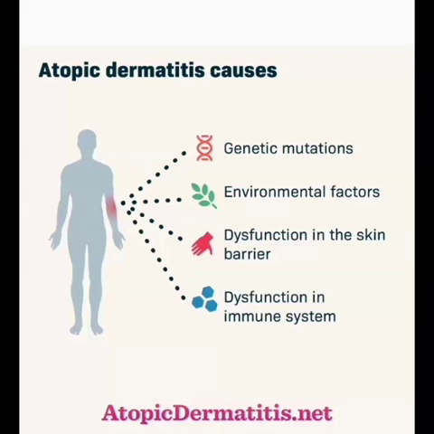Next one, dysfunction in the skin barrier. Dysfunction in the skin barrier means that due to any damage to the skin, our skin barrier may become problematic and may get infected. Another thing is excessive hygiene.